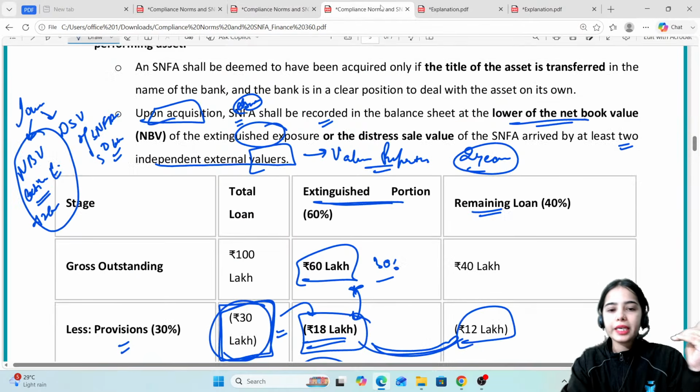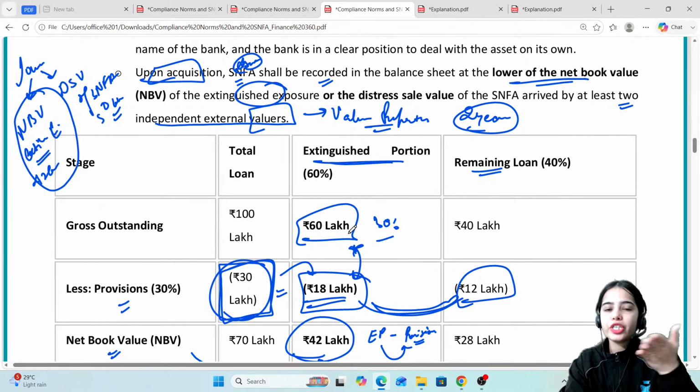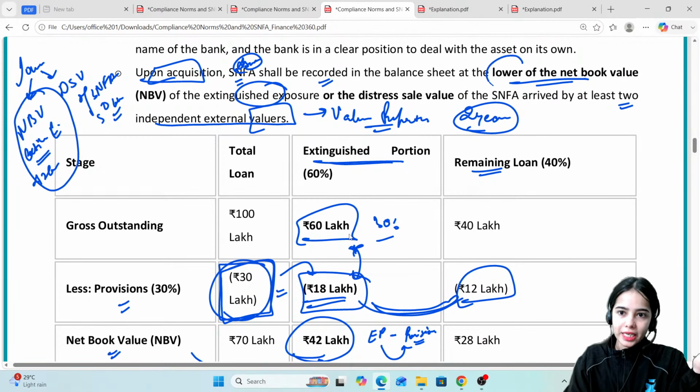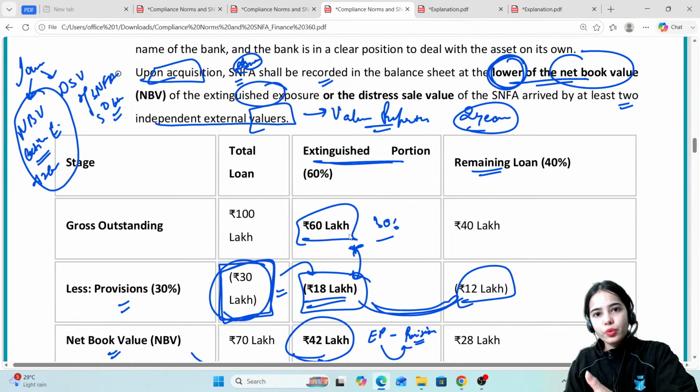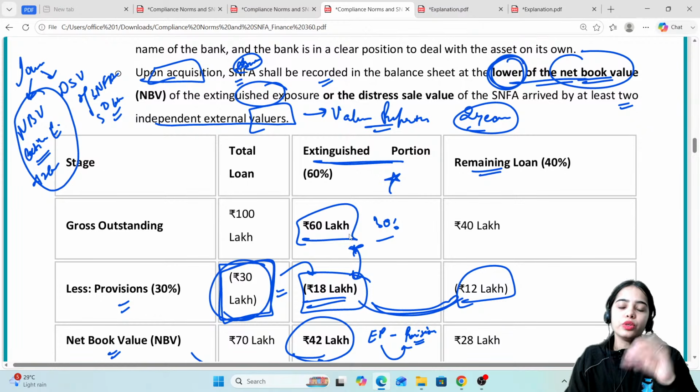So this is the basic idea, that upon acquisition of the property, the SNFA shall be recorded in the balance sheet at the net book value of the extinguished portion of the loan, or the distress sale value, whichever is lower.